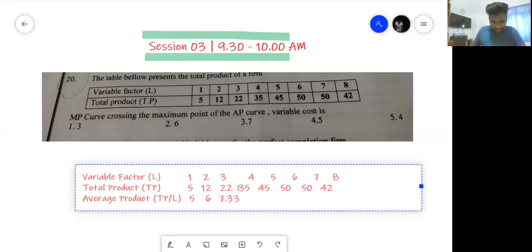35 divided by 4 is close to around 8.75.